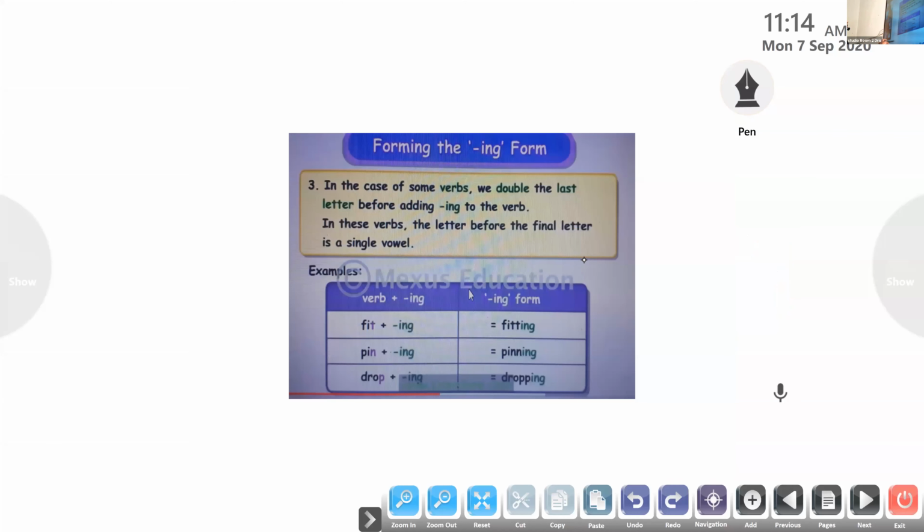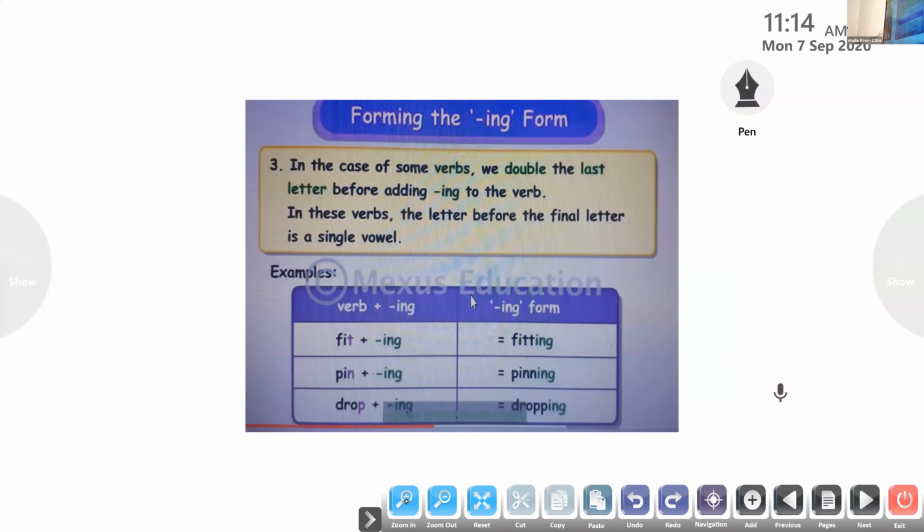What is the third rule? All of you look at the board. In the case of some verbs, we double the last letter before adding ing to the verb. In this case, the letter before is a clue, children.